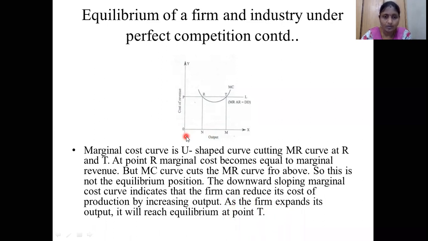That is the thing I have told you. It is cutting at two points, R and T. At the beginning the production is only ON, and with that it is not getting the equilibrium position. Whenever the output is increased from ON to OM, only then is it reaching the equilibrium position. That is what I am explaining from this graph. For attaining the equilibrium position, the marginal cost must be equal to the marginal revenue. I have explained what marginal cost and marginal revenue are, and what average cost means. So you can explain that graph by considering it like this.